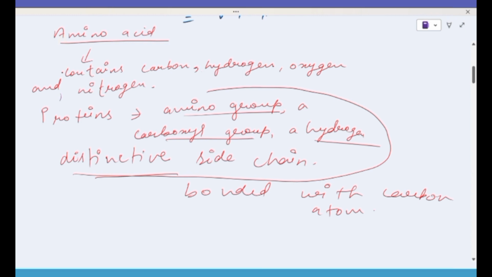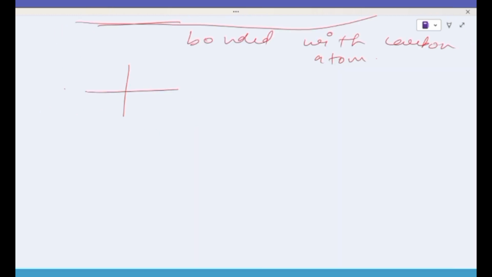Only the changes at this side chain determine the different structures of different amino acids.